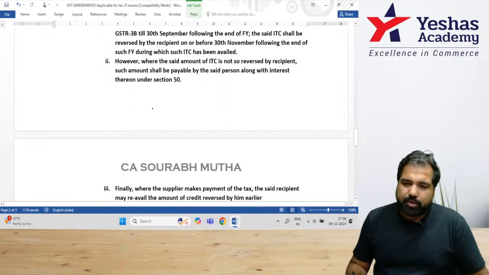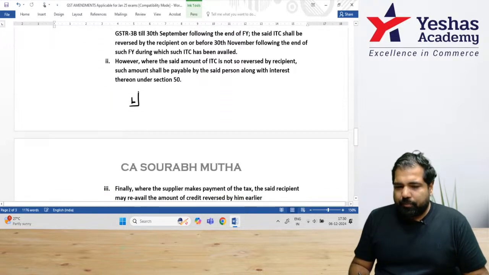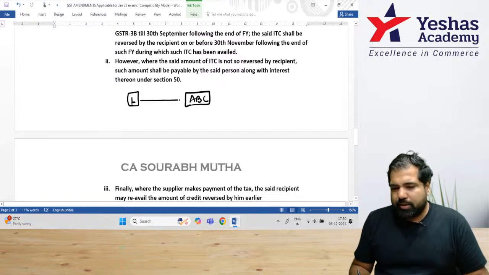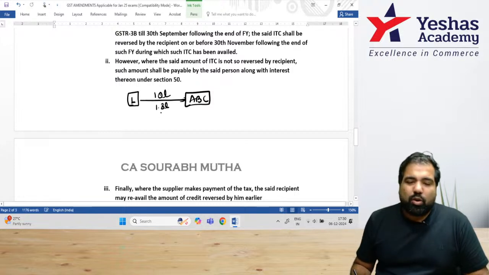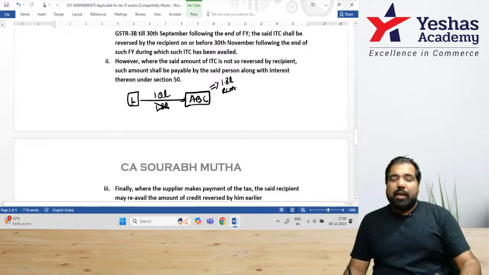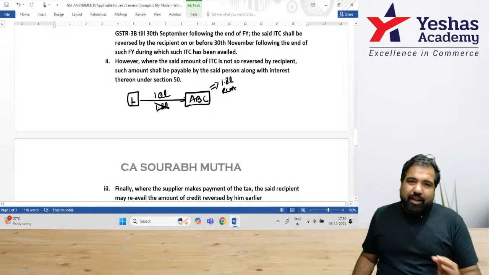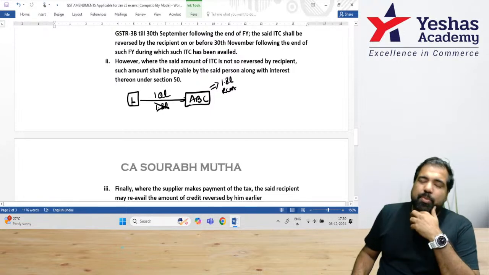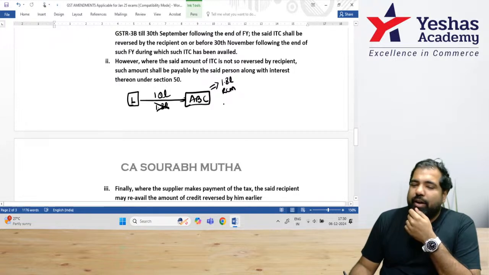Here is the shortcut, what it is. This is a lawyer and this is a company called ABC, which is taking legal services worth 10 lakh rupees, GST 1.8 lakh, which the lawyer obviously will not charge. You have to pay this GST to the government under RCM. Now this, while understanding-wise is great, how do you put it in the exam if this purchase comes in the exam? I'll tell you guys, the shortcut is LCC.